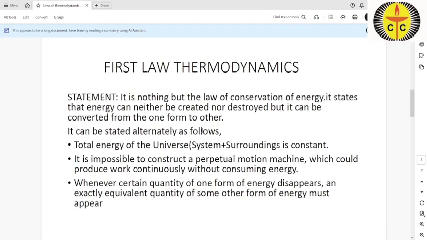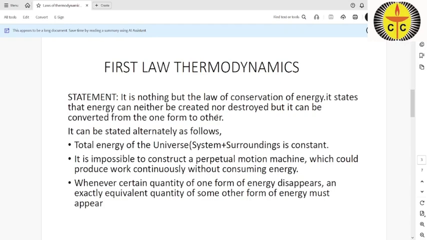And thirdly, we can express this in an alternate way: it is impossible to construct a perpetual motion machine which could produce work continuously without consuming energy. So it is not possible to construct a machine which can produce work without consuming energy. If it were possible, it would violate the first law of thermodynamics.